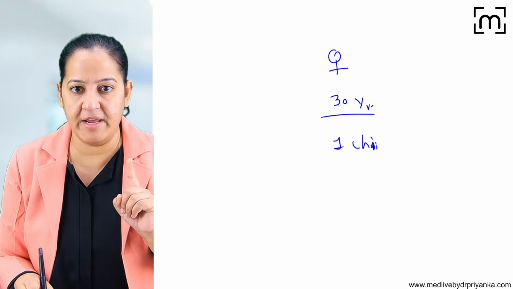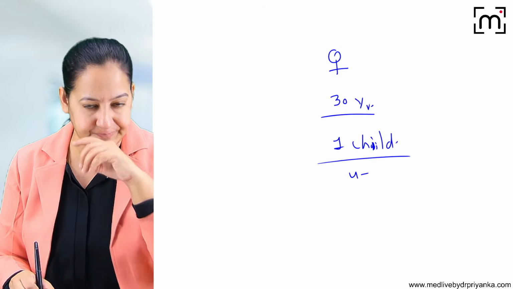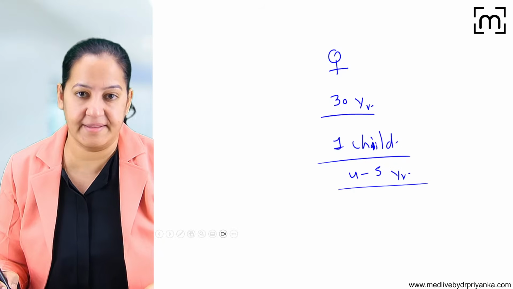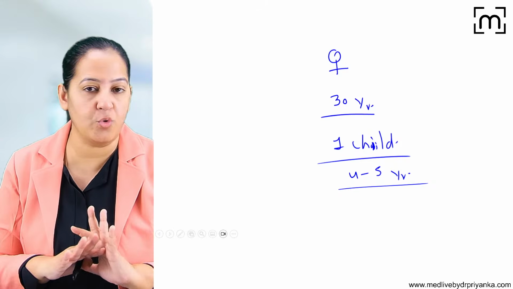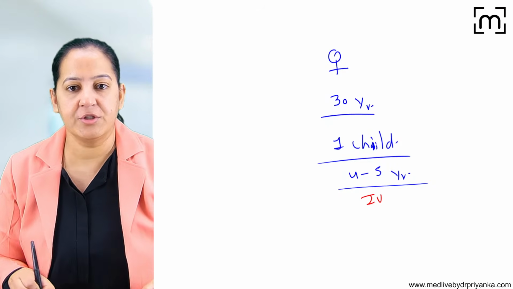Okay. She already has one child, and she delivered six months back. For the next 4-5 years she does not want another child and she wants spacing. She does not want permanent sterilization and she is opting for an IUCD. So when should I call her?